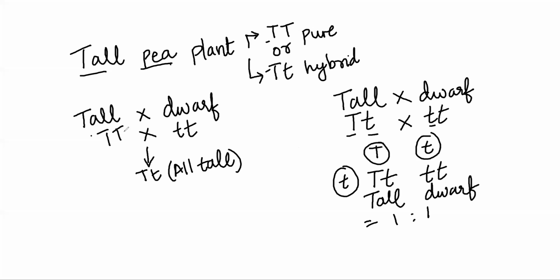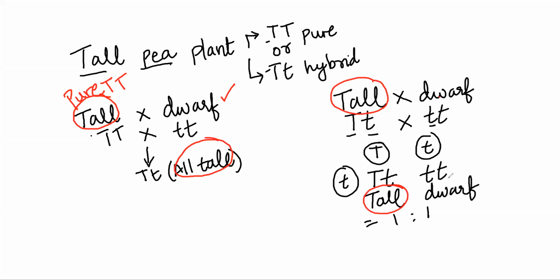So interesting. If I start with a tall plant, cross it with a dwarf, and I get all tall, that means this tall was pure or homozygous, capital T capital T. If I start with a tall plant, and I don't know what is inside, but on crossing with a dwarf plant I get tall and dwarf 50-50%, that means this tall was hybrid.